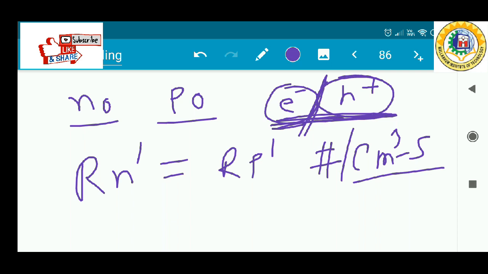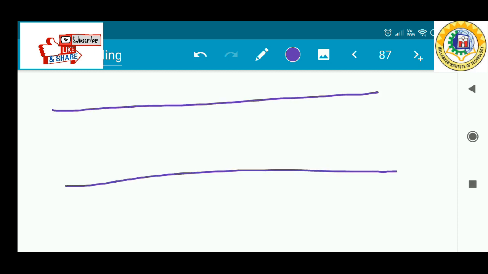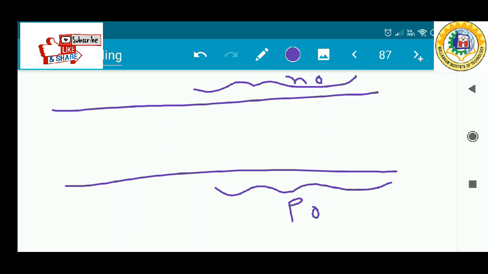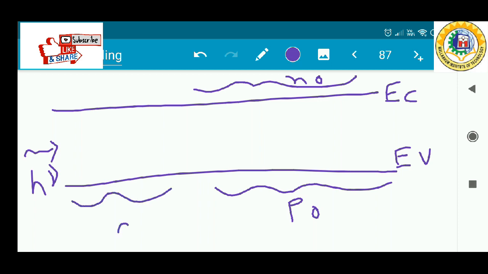So in a direct band to band semiconductor, how do we create the excess electrons and excess holes inside the semiconductor? Suppose this is the semiconductor, and we have exposed the semiconductor here. In the case of thermal equilibrium, the electron concentration is N0 and the hole concentration is P0 here. This is your EC, this is your EV. Now whenever we expose the semiconductor to a flux of light, what happens? Excess holes are being created here, and excess electrons are being created here. Okay, that is the case.